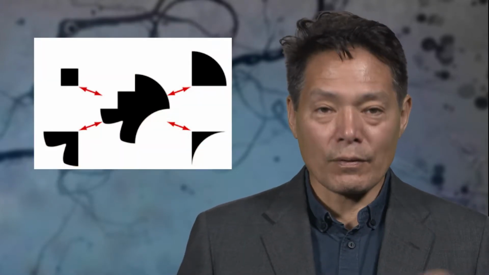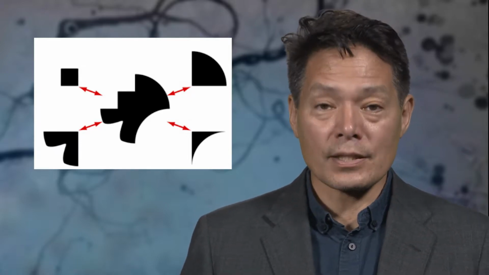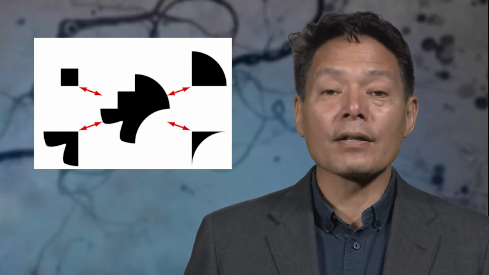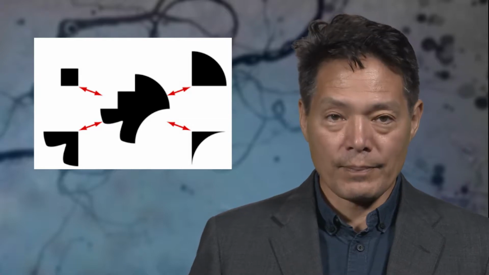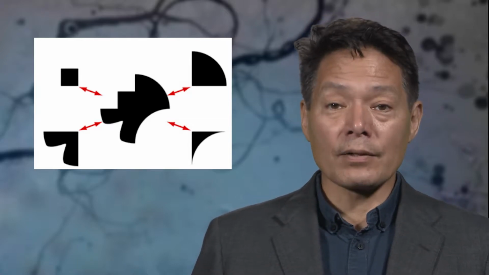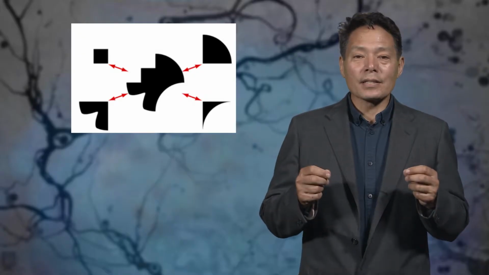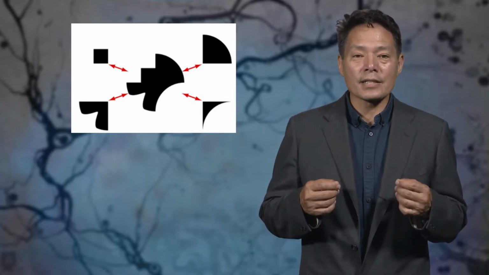In our study, there were 4 conditions. In the first 2 conditions, there were 4 parts, such as shown here, that could be put together to form a single larger shape. Subjects had to either remember the 4 parts without putting them together, or they had to put them together in their minds. In the other 2 conditions, they had to take a single conglomerated large shape and break it in their minds into the 4 component subshapes, or else they just had to remember the large conglomerated shape.